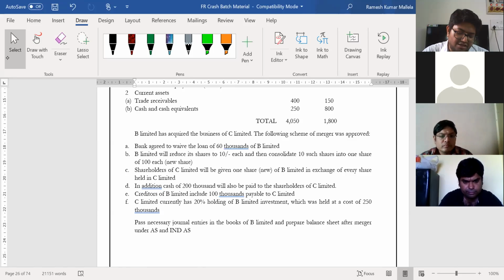Shareholders of C Limited will be given 1 share of B Limited in exchange of every share held in C Limited. In addition, cash of 200,000 will also be paid to the shareholders of C Limited. Creditors of B Limited include 100,000 payable to C Limited. C Limited currently has a 20% holding of B Limited, an investment held at a cost of 250,000. Pass necessary journal entries in the books of B Limited and prepare the balance sheet after merger under AS and Ind AS. So it's only an AS problem.